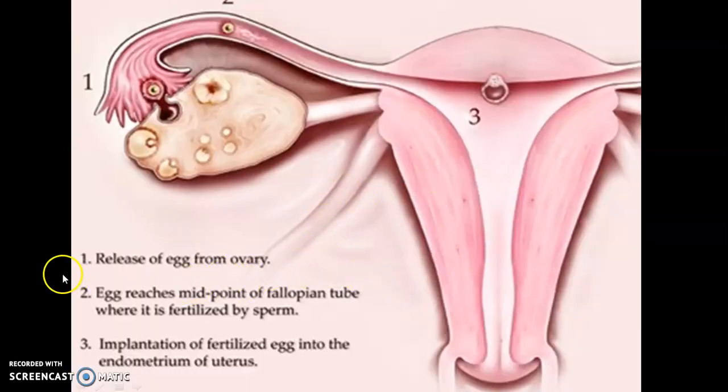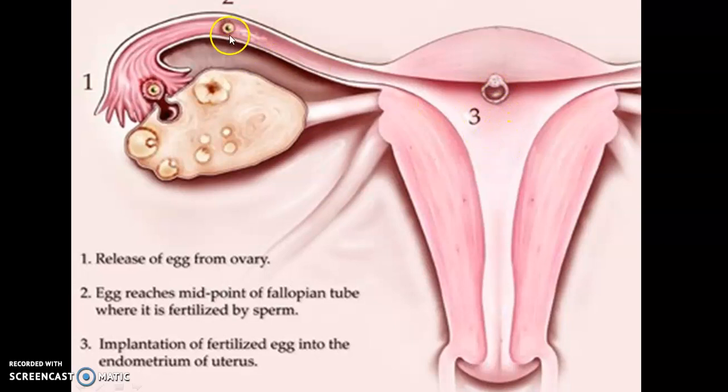This is the process. Here is the first step: the egg is released from the ovary. The egg reaches the midpoint of the fallopian tube, where it is fertilized by the sperm. Here the egg released from the ovary will be at the middle of the fallopian tube, and from this side the sperm is coming. Then comes implantation of the fertilized egg into the endometrium of the uterus. Here it will be implanted into the endometrium of our uterus.